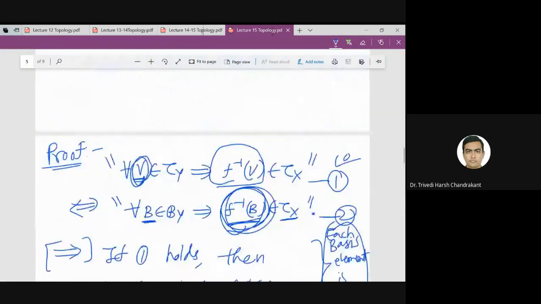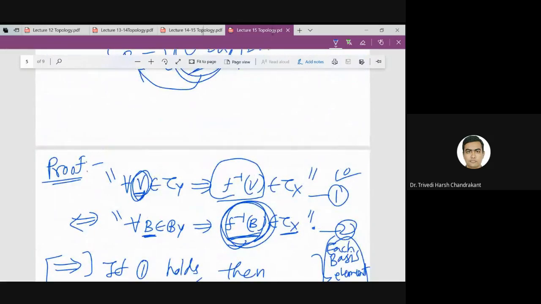So now what is the benefit? If I have a function which I want to check whether it is continuous or not, instead of checking for the open sets, I will check it only for the basis elements, because there are many open sets, but there are fewer basis elements.